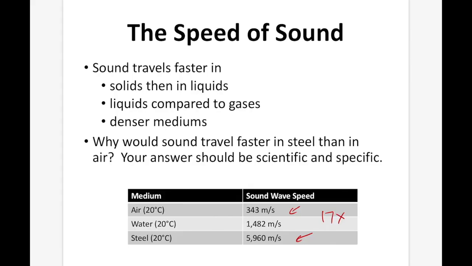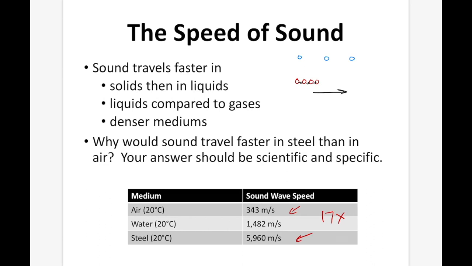The molecules in steel are closer together. So think of the molecules looking like this in steel, whereas in air, they're going to be out here. And sound movement is all about one particle moving another particle, which moves another particle. Since the steel molecules are so close together, they don't need to move very far in order to bump their neighbor. Since it's easier to move their neighbor, our sound can travel really fast.